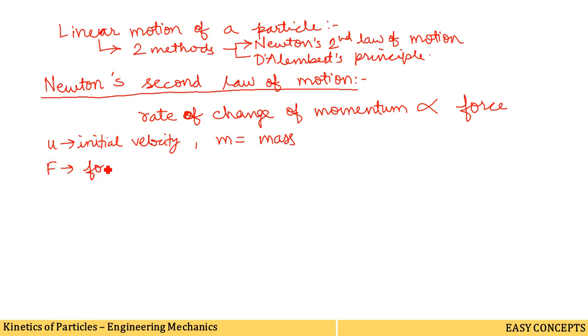So F is an external force applied to the moving body having mass m and initial velocity u. Due to the application of the external force, this velocity u will change to a final velocity v, and the time during which u changes to v is denoted by t.